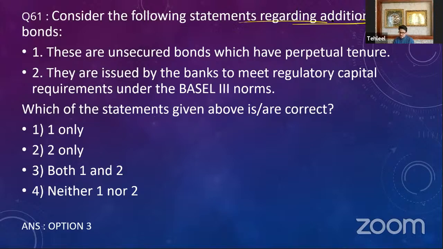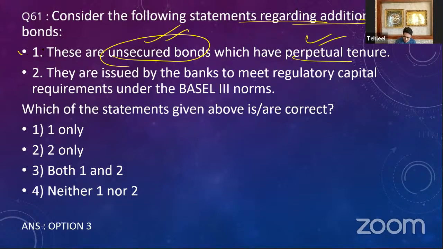Consider the following statements regarding additional tier 1 bonds. These are unsecured bonds which have perpetual tenure. Absolutely right. I already told you there is no maturity date. They are issued by the banks to meet the regular capital requirement under the Basel III norms. Absolutely right. What are the Basel III norms?